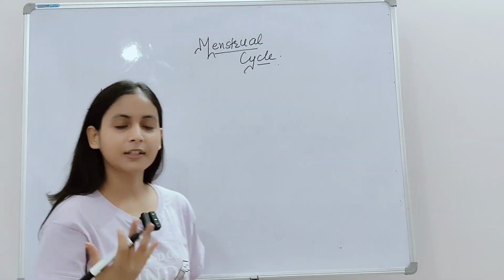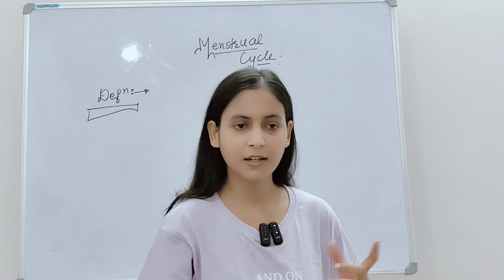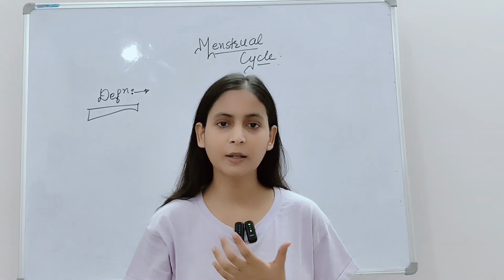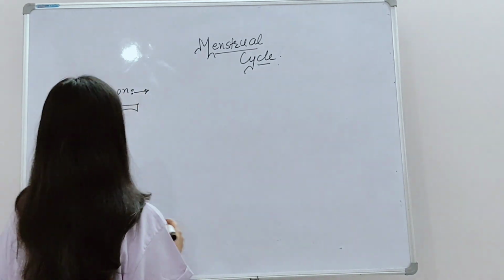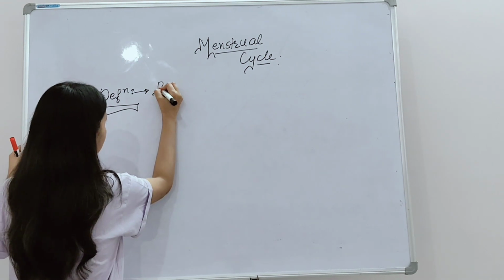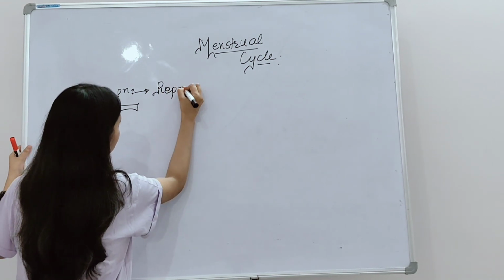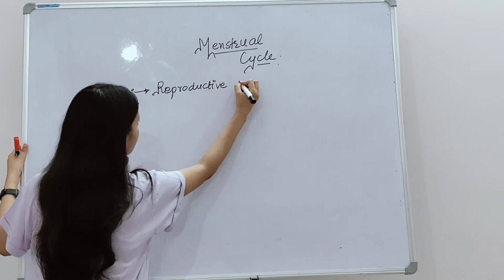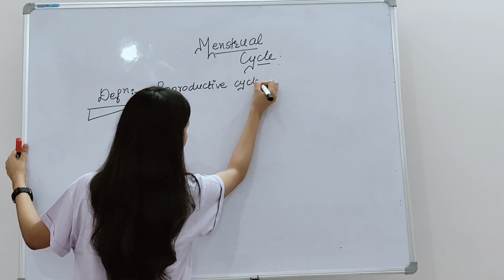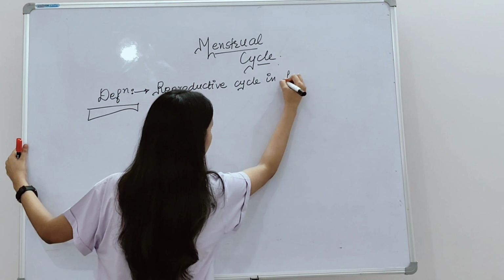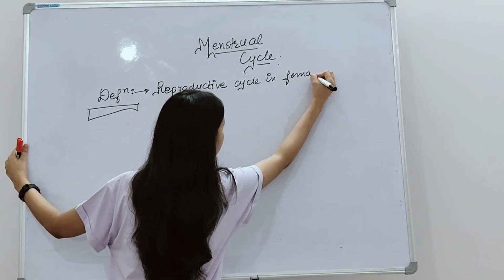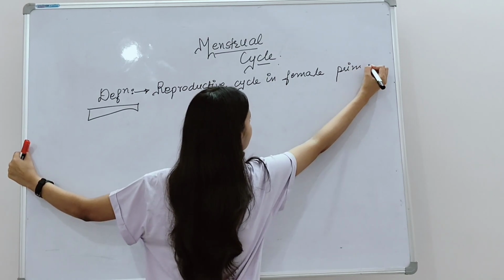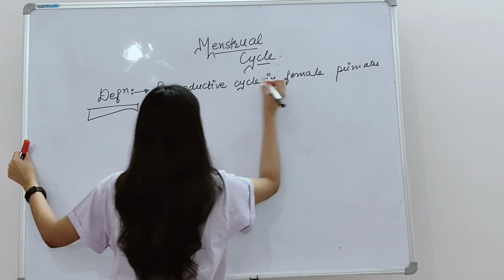Okay, so what does the definition of the menstrual cycle say? The definition is that it is the reproductive cycle seen in female primates. So let me write it down. What is the definition? It is the reproductive cycle in female primates.